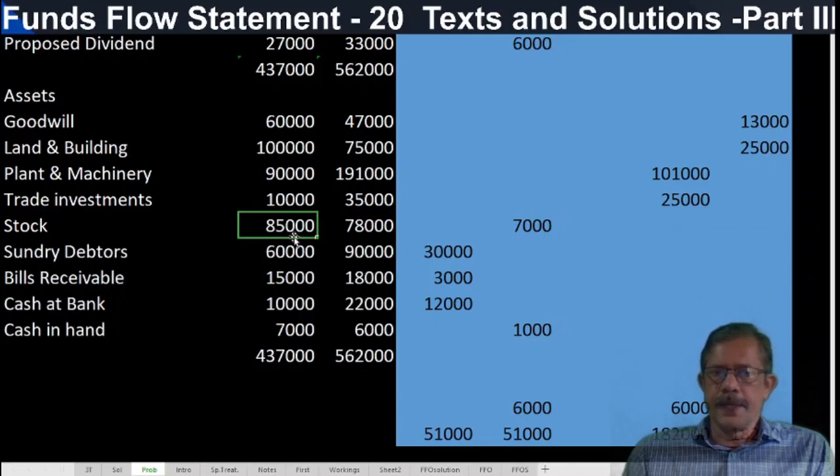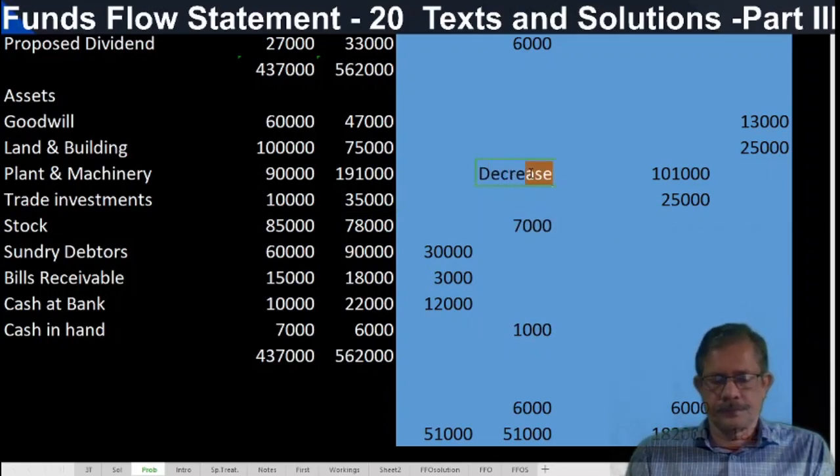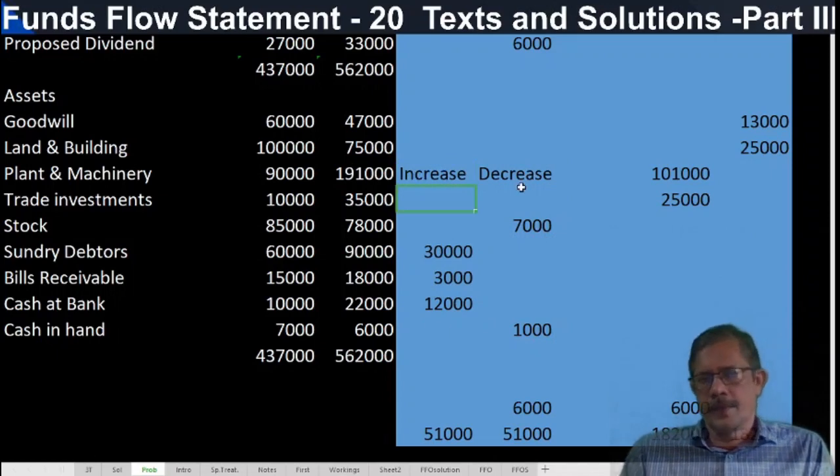Current assets beginning 85,000, closing 78,000, and this is a decrease, and this is an increase. So when a current asset decreases, it reduces working capital.